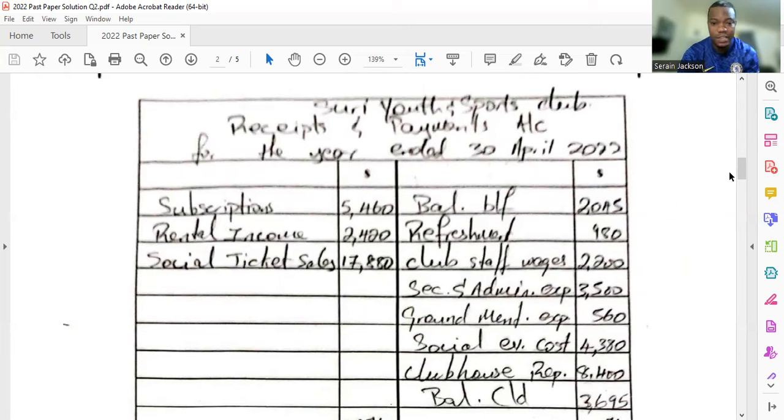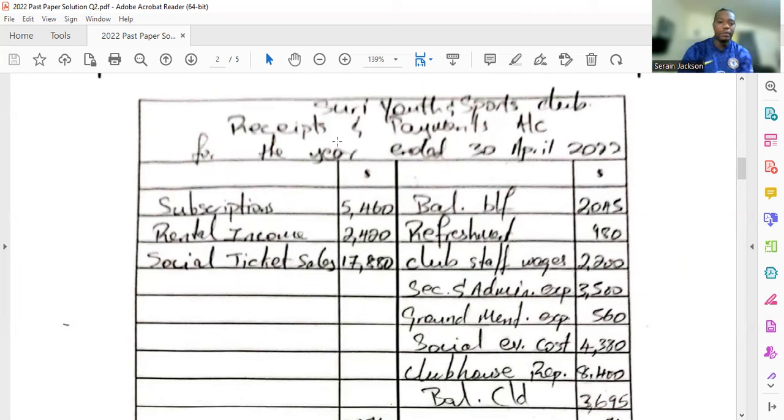It's the same concept. Whatever you receive, you debit, and whatever you pay out, you credit. Therefore, remembering the principle of the cash book, if there's a bank overdraft, your opening balance would have to be on the credit side.